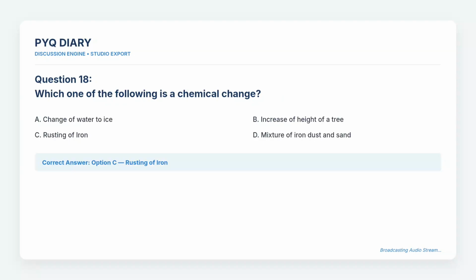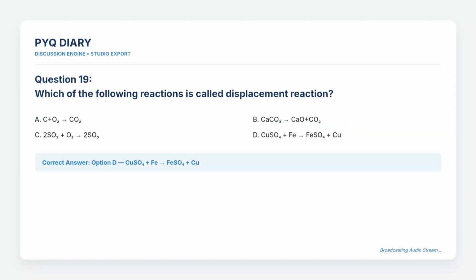Question 18. Which one of the following is a chemical change? The choices are A. Change of water to ice, B. Increase of height of a tree, C. Rusting of iron, and D. Mixture of iron dust and sand. The correct answer is option C. Rusting of iron.